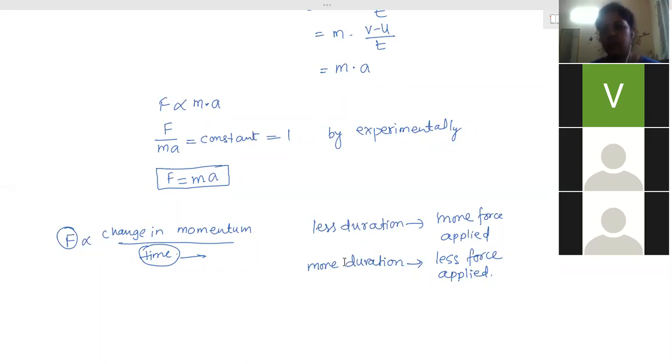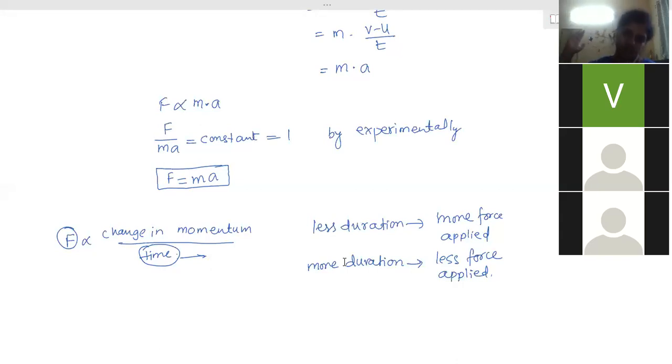And then the next one, the karate player, when he is trying to break the tiles. In this case, he has to apply more force to break the tiles. So change in momentum has to take place in a shorter duration of time. He will not take slowly; he will take a huge jump.